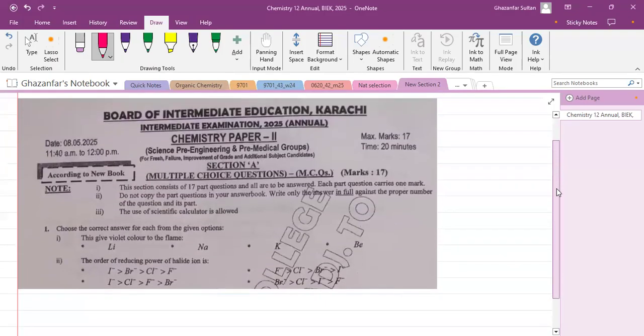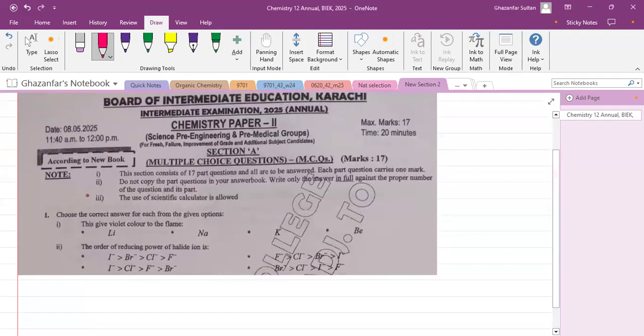So today this paper was conducted, and this is question number 1, that is MCQ section A. Choose the correct answer for each of the following given options. The first multiple choice question is that this gives violet color